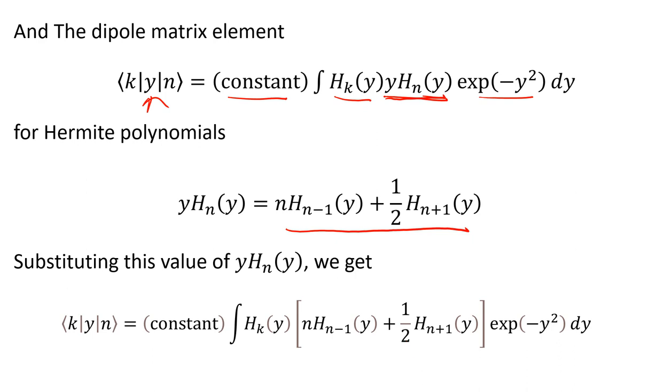So it has two terms: H_k(y) H_(n-1)(y) or H_(n+1)(y) H_k(y). There are the two terms: H_k(y) H_(n-1)(y) is one term and H_k(y) H_(n+1)(y) is the second term.